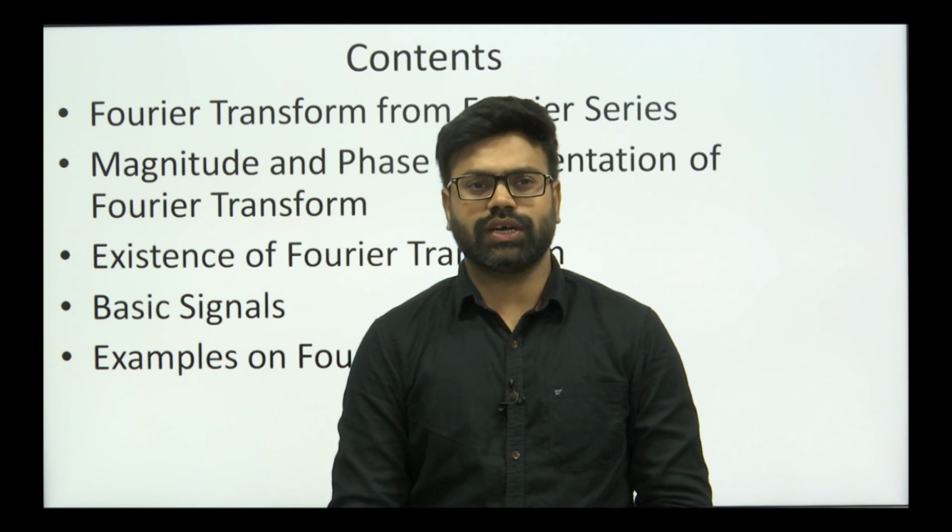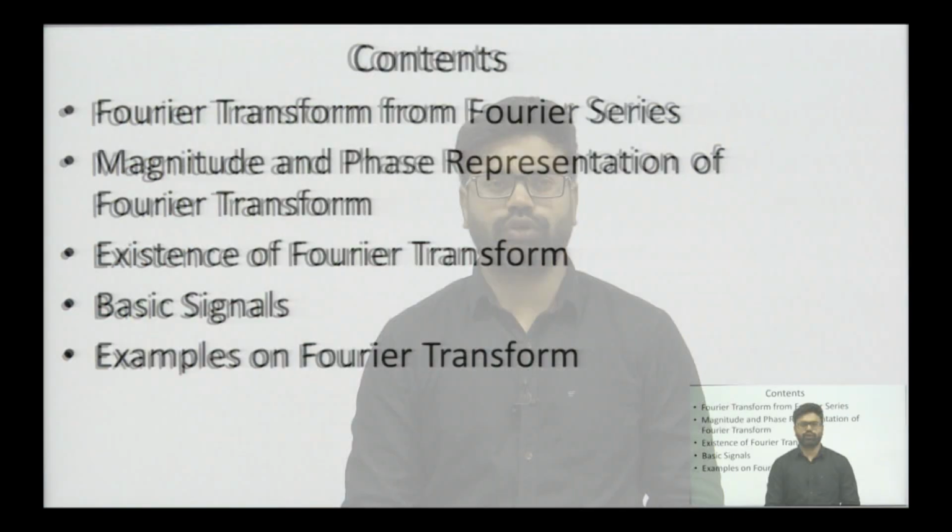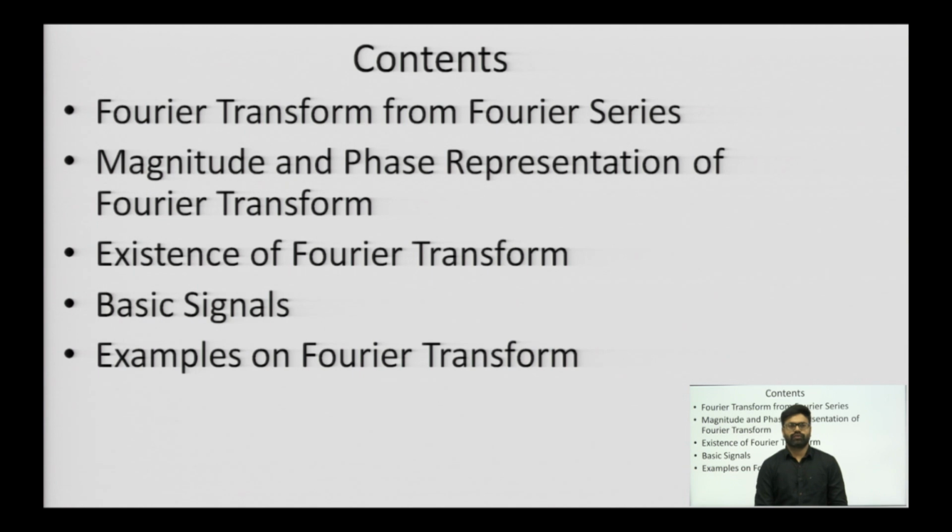These are the contents that we are going to discuss today. First, we will see how the Fourier transform can be derived from the Fourier series. Then we will see how magnitude and phase can be represented in a Fourier transform, and the conditions for existence of the Fourier transform.